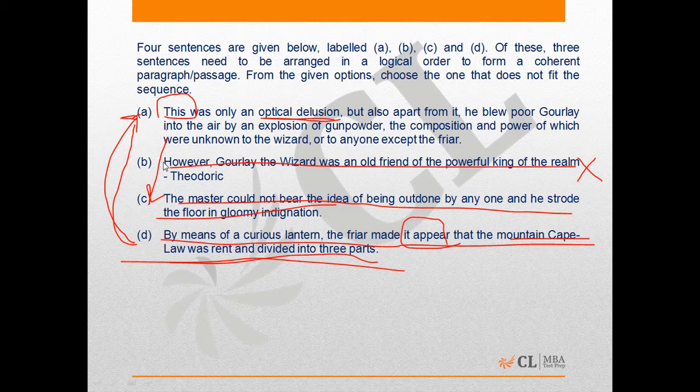That is what we are talking about in these 3 statements. So clearly, option B does not fit the sequence. So that is what our answer will be.